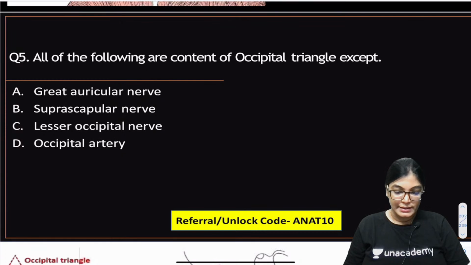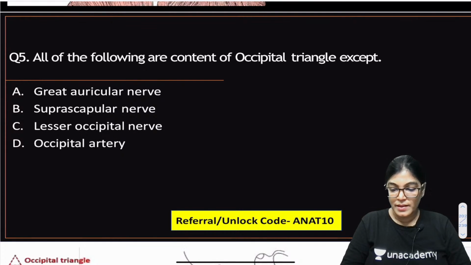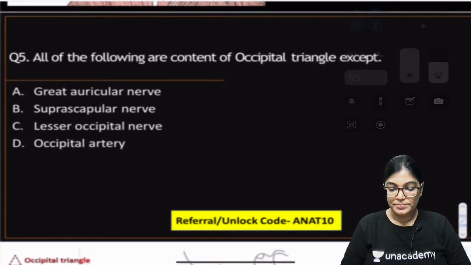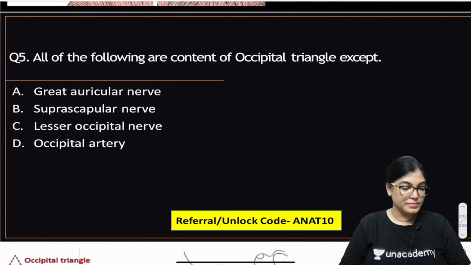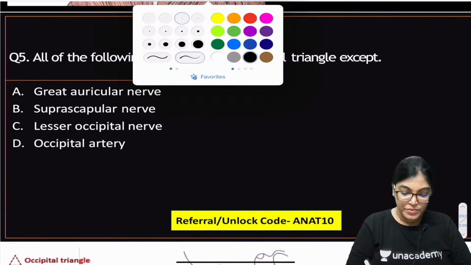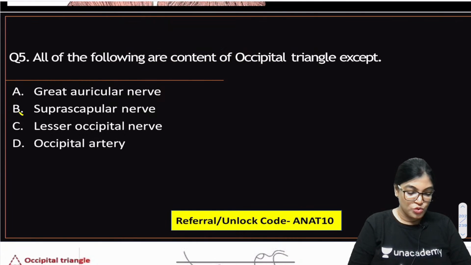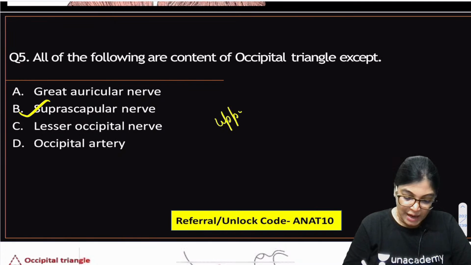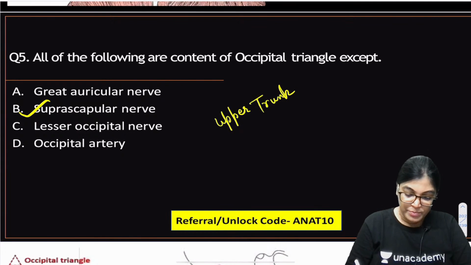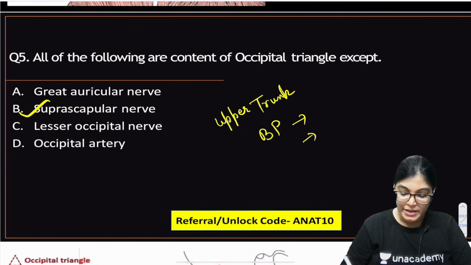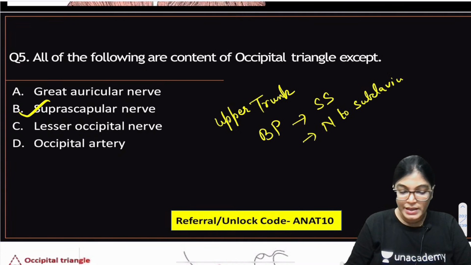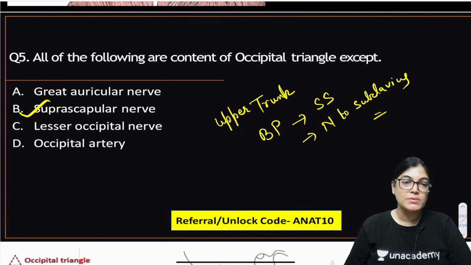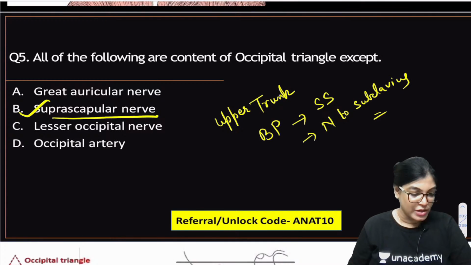All of the following are the contents except. The correct answer here is the suprascapular nerve. The suprascapular nerve is a branch of the upper trunk of the brachial plexus. From the upper trunk of the brachial plexus, 2 nerves are given: one is the suprascapular nerve, another is the nerve to subclavius. So the suprascapular nerve is not a content of the occipital triangle, but it is a content of the subclavian triangle.